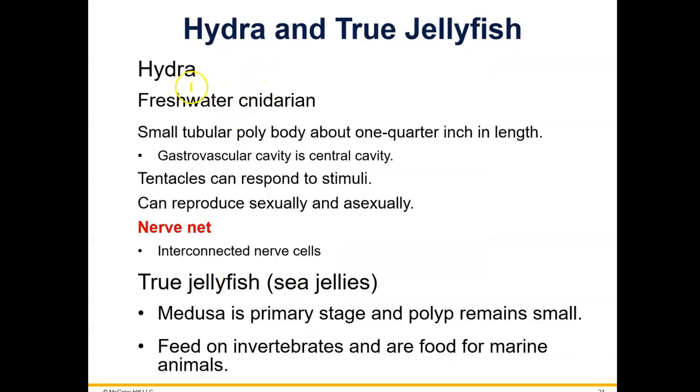Okay, a freshwater cnidarian is a hydra, and it's got a polyp body form, but it does live in freshwater. You can find these in pond water. And this is supposed to say polyp, not poly, P-O-L-Y-P. And then you have the true jellyfish, which have the medusa body form.